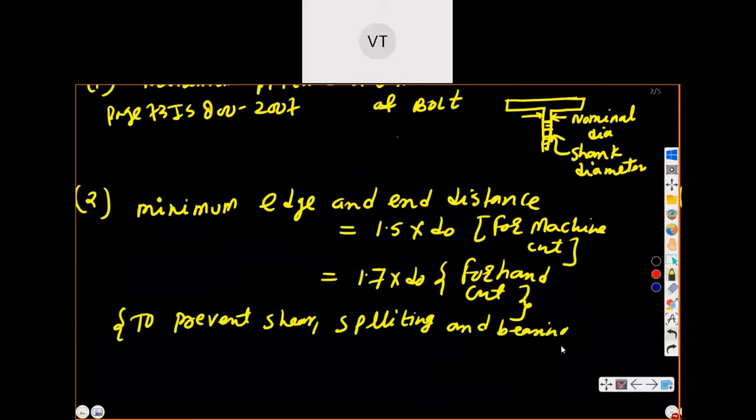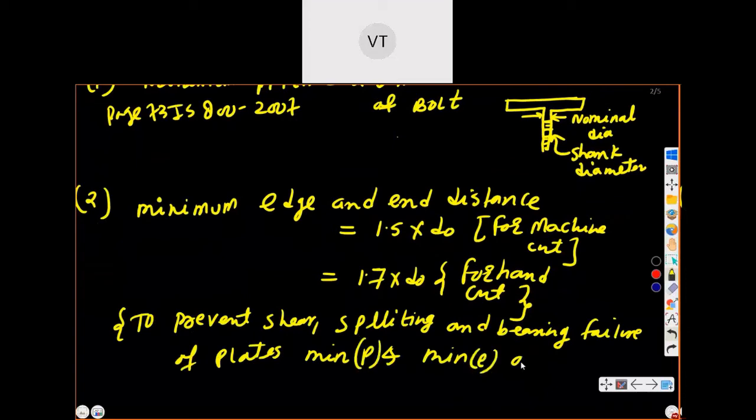So to avoid these failures of plates, minimum pitch and minimum end distance, this e is called end distance and p is called pitch, are provided. In order to avoid shear failure, splitting failure, bearing failure.